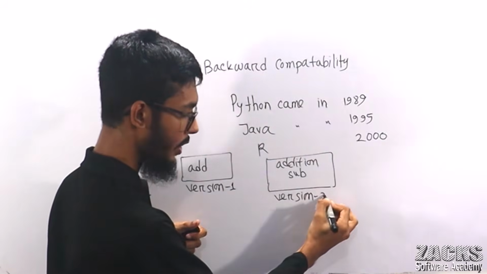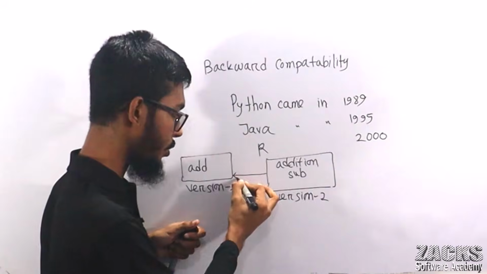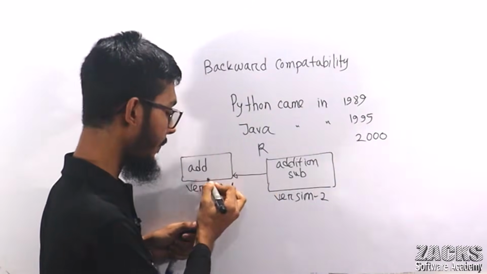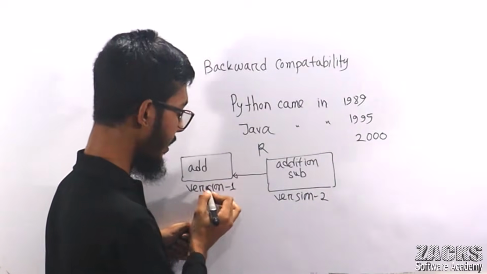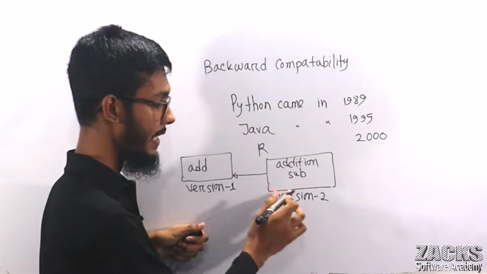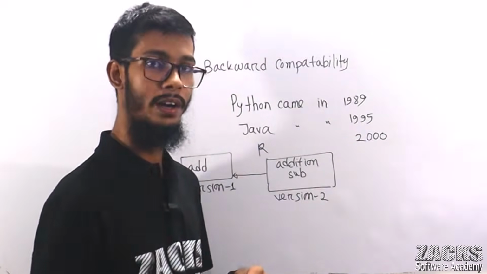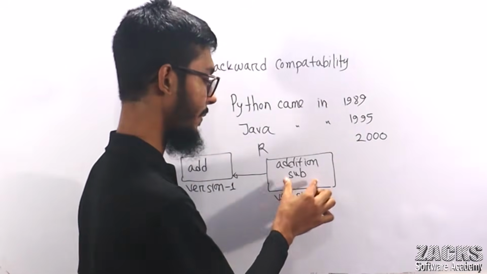It means your version 2 software supports the feature of version 1 software also, right? In version 1, you can perform addition operation. In version 2, you can also perform addition operation, and also you can perform subtraction operation.